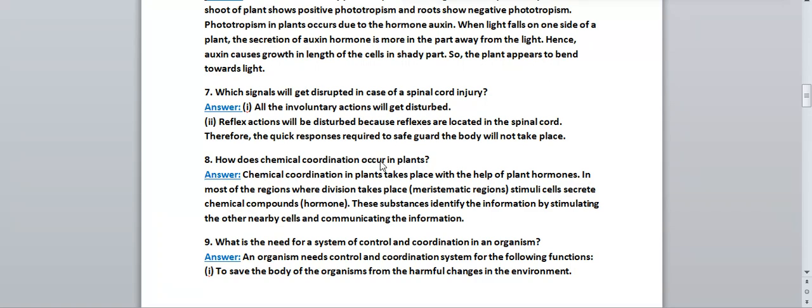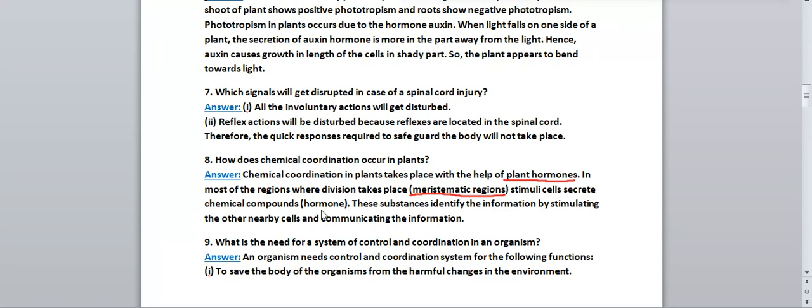Next, how does chemical coordination occur in plants? Okay, so in plants we have to talk about how chemical coordination will take place. Chemical coordination in plants takes place with the help of plant hormones. As you know, in plants different types of hormones are secreted. So chemical coordination in plants will take place because of plant hormones. In most of the regions where division takes place, meaning in meristematic regions.